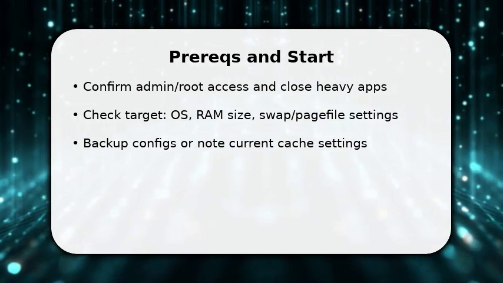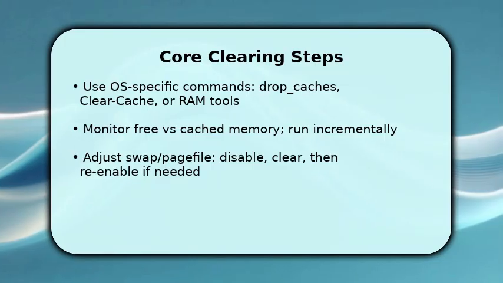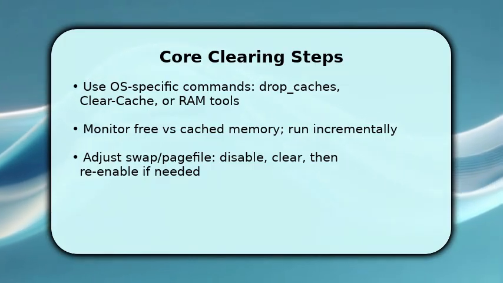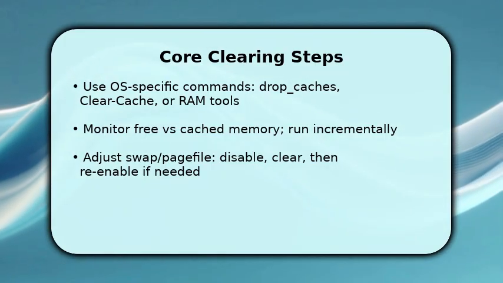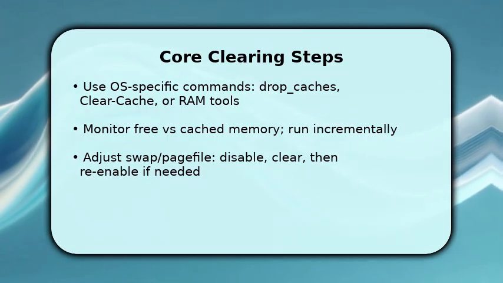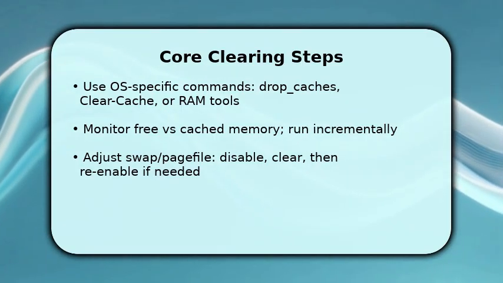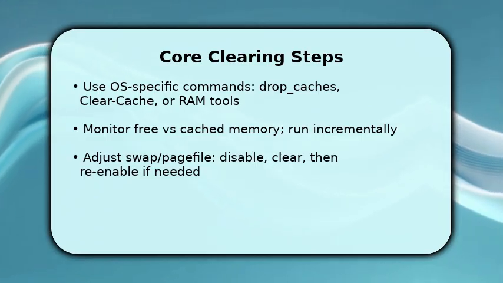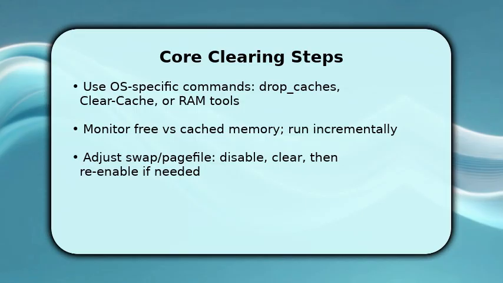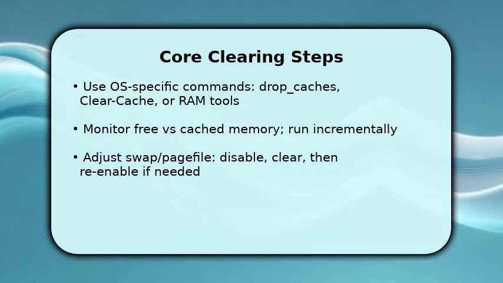Next, you perform the main actions. Run the OS-specific cache clear commands. On Linux, echo to /proc/sys/vm/drop_caches. On Windows, use RAMMap or PowerShell clear cache equivalents. On macOS, use purge or sysctl tweaks. Once done, monitor free versus cached memory so you can verify impact.